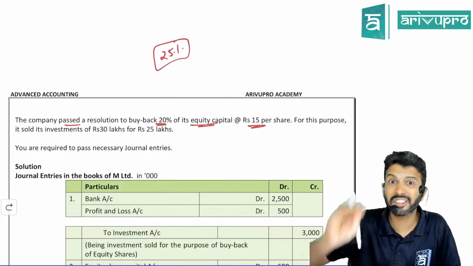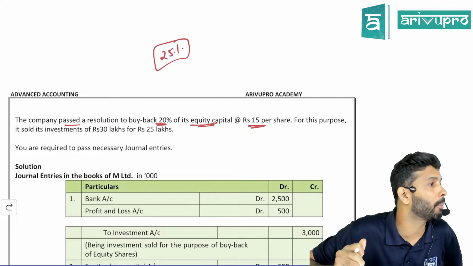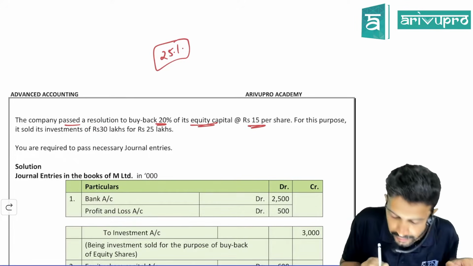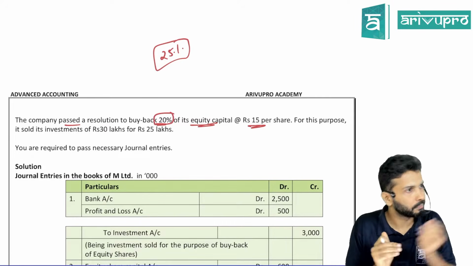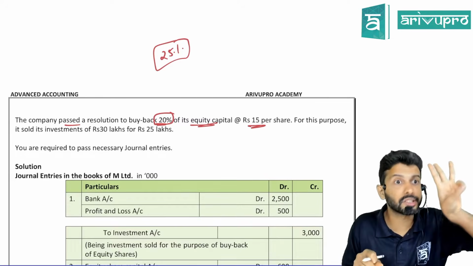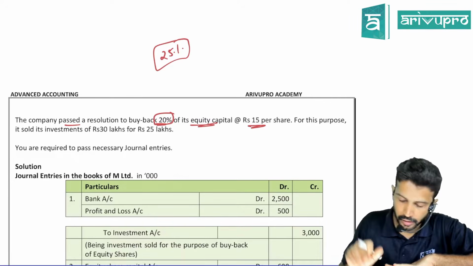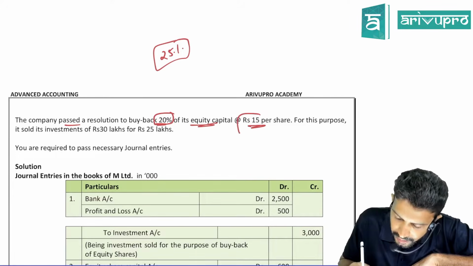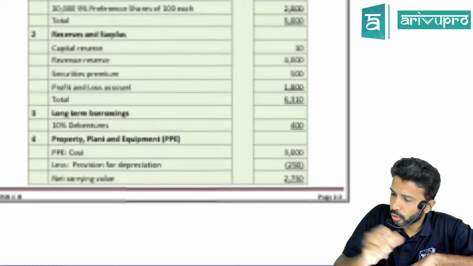That is the maximum buyback. If the company wants, in a year they can buy back a maximum of 25%. In this case, how much is the company buying back? 20%. So it looks like they are within the limit. As I told you, this is not the only condition. There are 3, so ignore that for now and go with the flow. At what price are they buying back these shares? 15 per share.